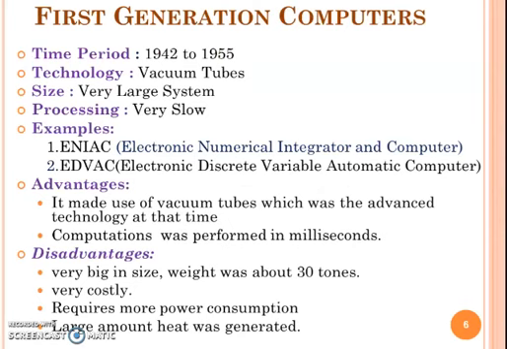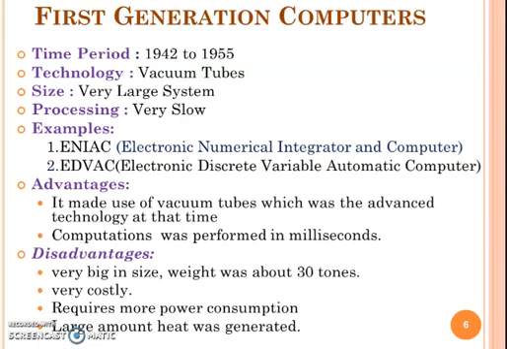First generation computers, the time period is 1942 to 1955. Technology used here is vacuum tube, size very large system but processing very slow. The better examples of first generation computers are ENIAC and EDVAC. The advantage, these computers made use of vacuum tubes.